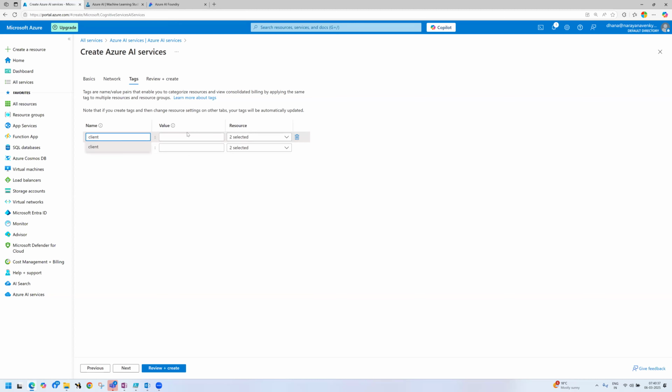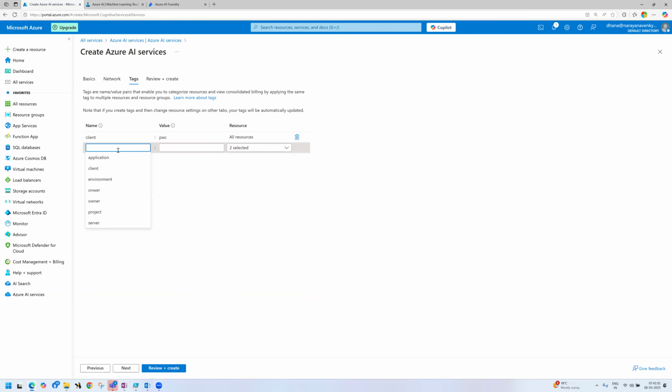Who is the client? I can say PwC. Have you heard about PwC as a client? Price Waterhouse Coopers. Are you from India or US? India only. PwC is a big client, a tax auditing company.